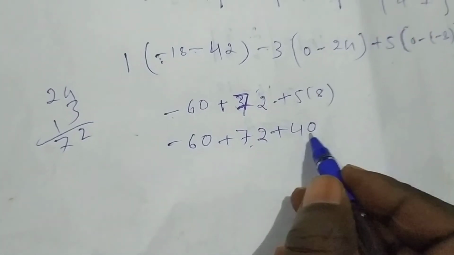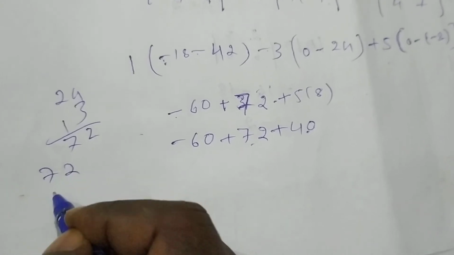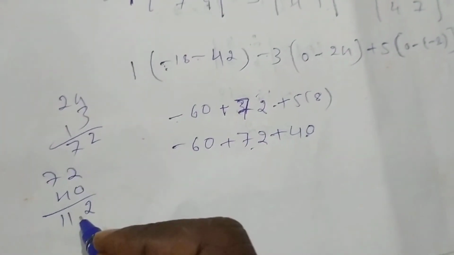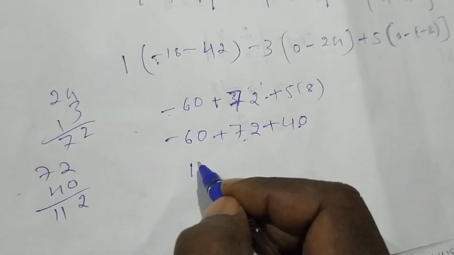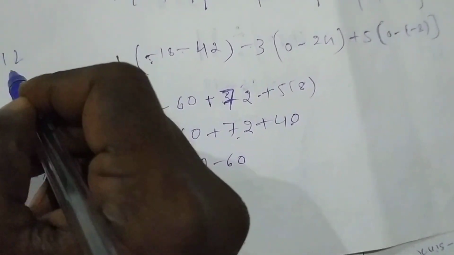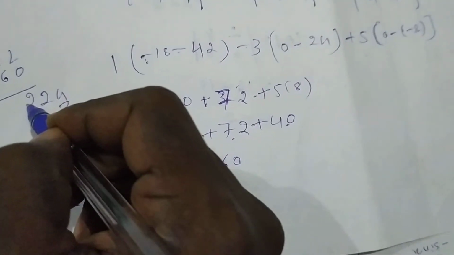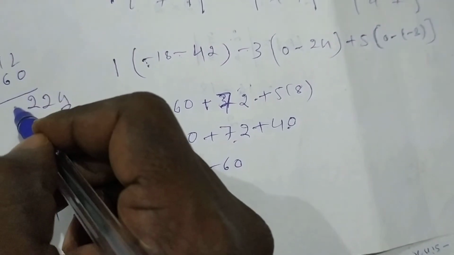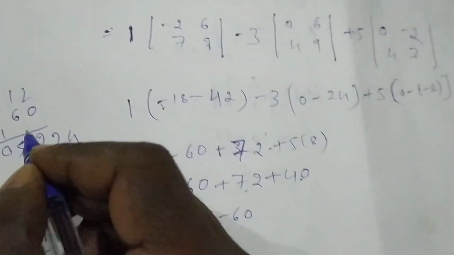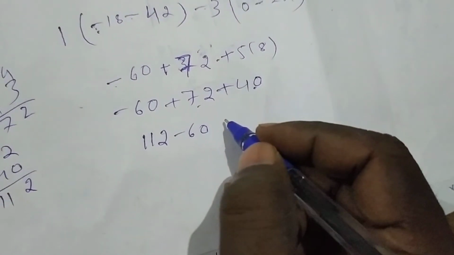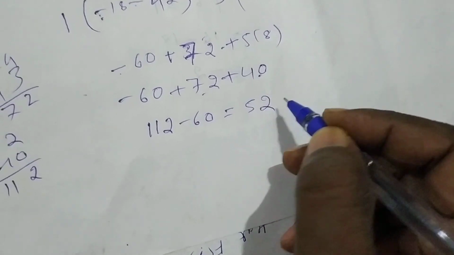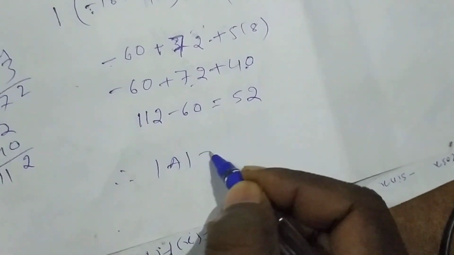Now 72 plus 40 is 112. 112 minus 60 is 52. So the determinant of A is equal to 52.